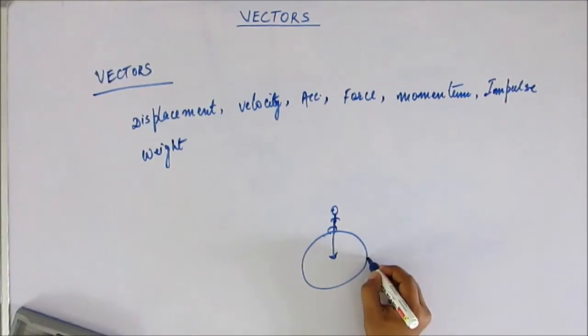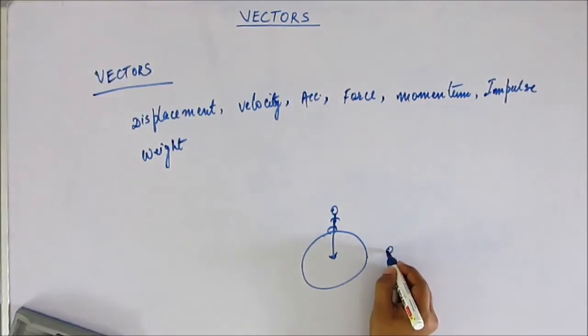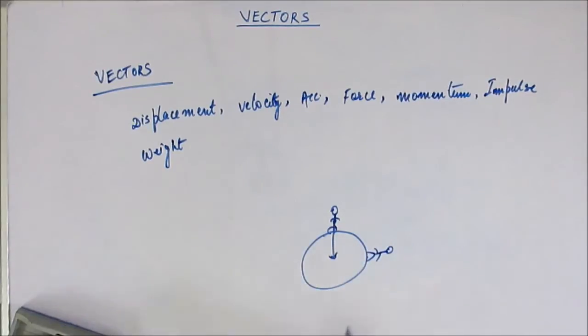If we are standing at the equator, we are standing like this, and the force of gravity is again towards the center. So when we move around the Earth, the direction of gravity, the direction of weight, changes.